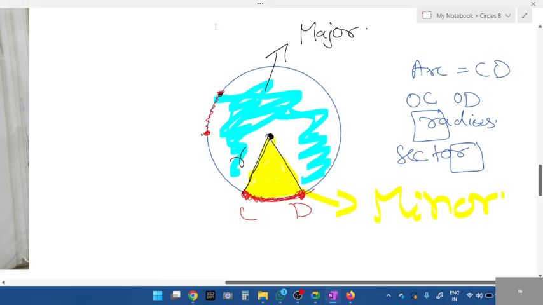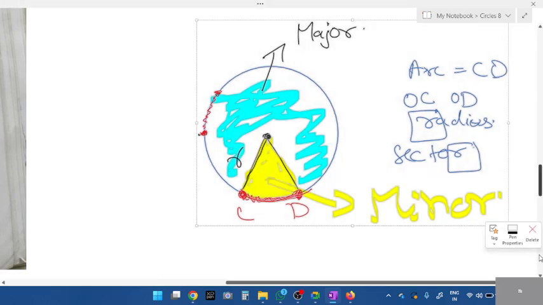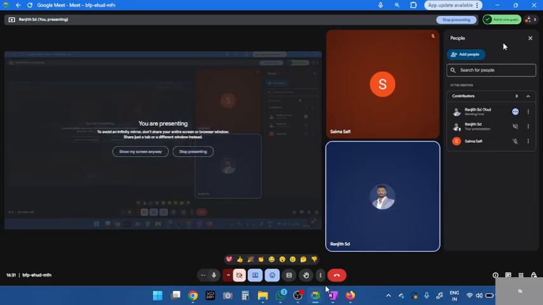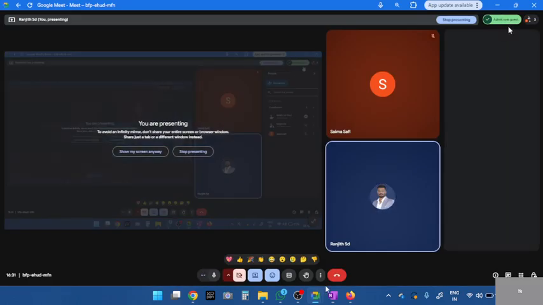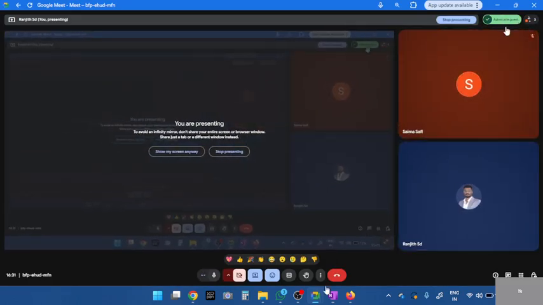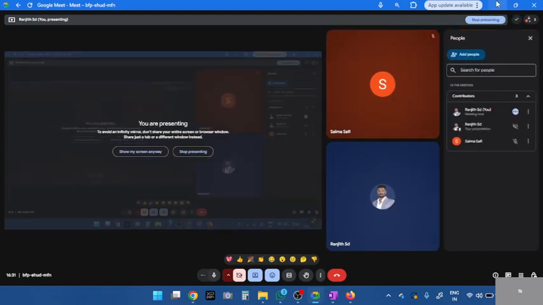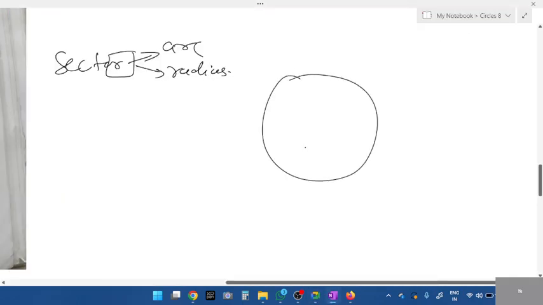Okay, now sector is done. Next, segment. What two parts is a sector made up of? An arc plus radius. Next is the segment. A segment is a chord. See, sector is different from segment.